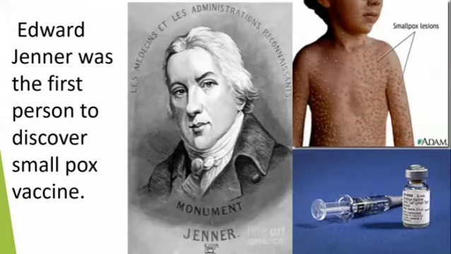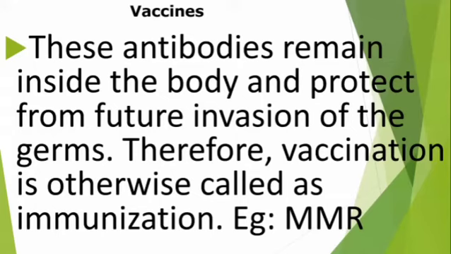When the vaccine is injected into the body of a patient, the body produces antibodies to fight against the germs. These antibodies remain inside the body and protect from future invasion of germs. Therefore, vaccination is also called immunization.